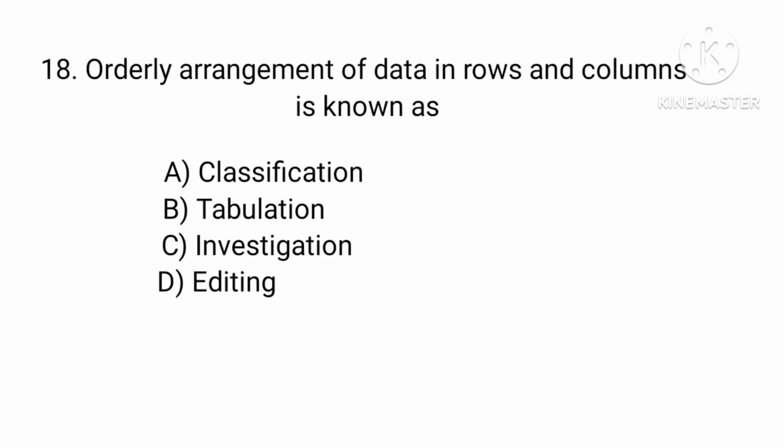Orderly arrangement of data in rows and columns is known as: option A, classification; option B, tabulation; option C, investigation; option D, editing. Answer: option B, tabulation.